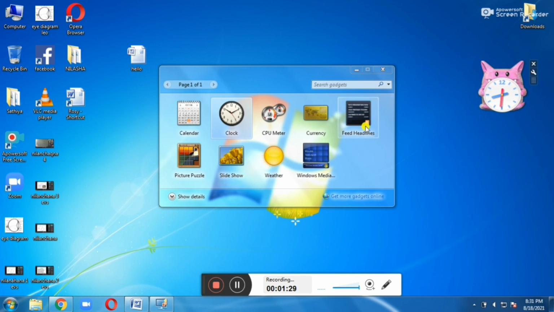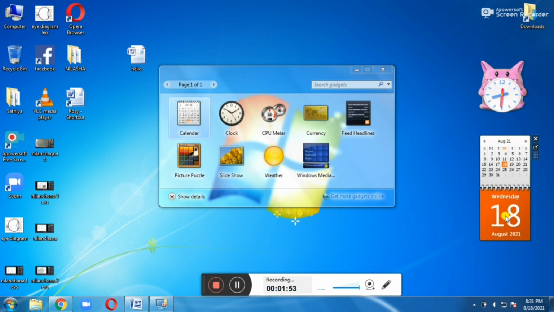What is our next gadget? Our next gadget is calendar. So double click on it. The calendar is displayed here. It displays the calendar of the current year. Today is Wednesday, 18th August 2021. And also if we click here, it will display a larger size. And it also displays all the days of the August month. Okay.